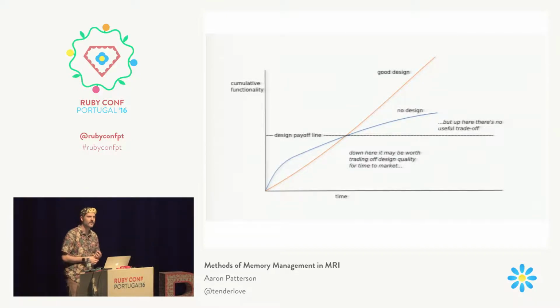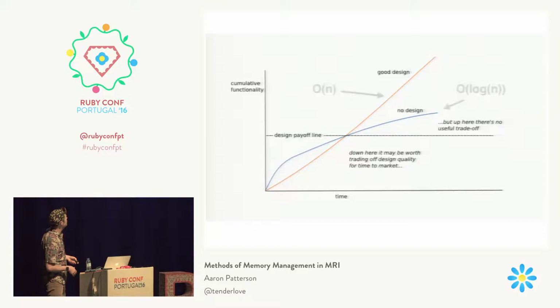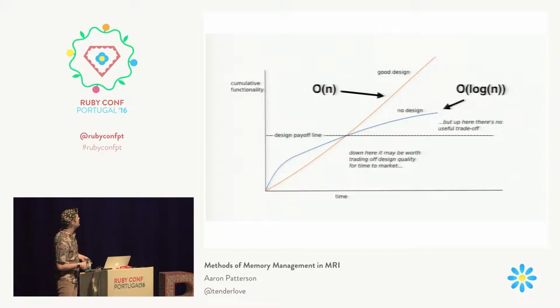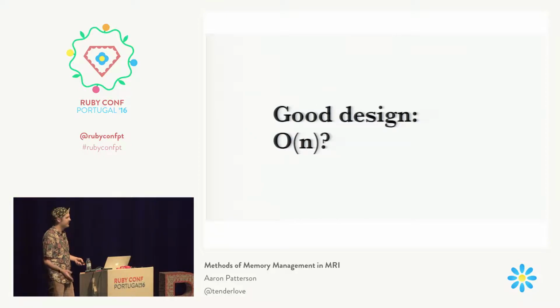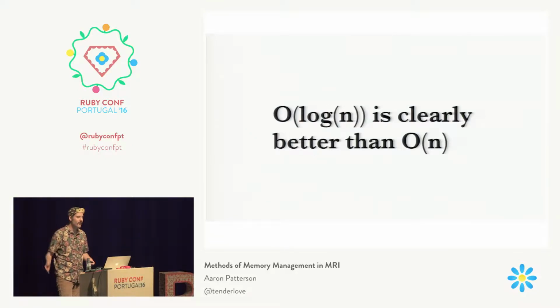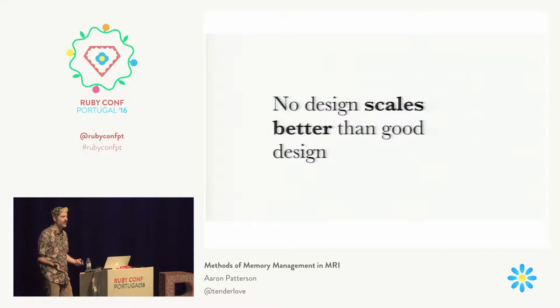I thought it was very interesting, except that one thing he didn't point out about the graph is the shape of these curves. This one is clearly O(n), and the other one is O(log n). So not designing your code is O(log n), and good design is O(n), and clearly O(log n) is better than O(n), so no design actually scales better than good design, which is the opposite of what he was trying to explain to us in this graph.